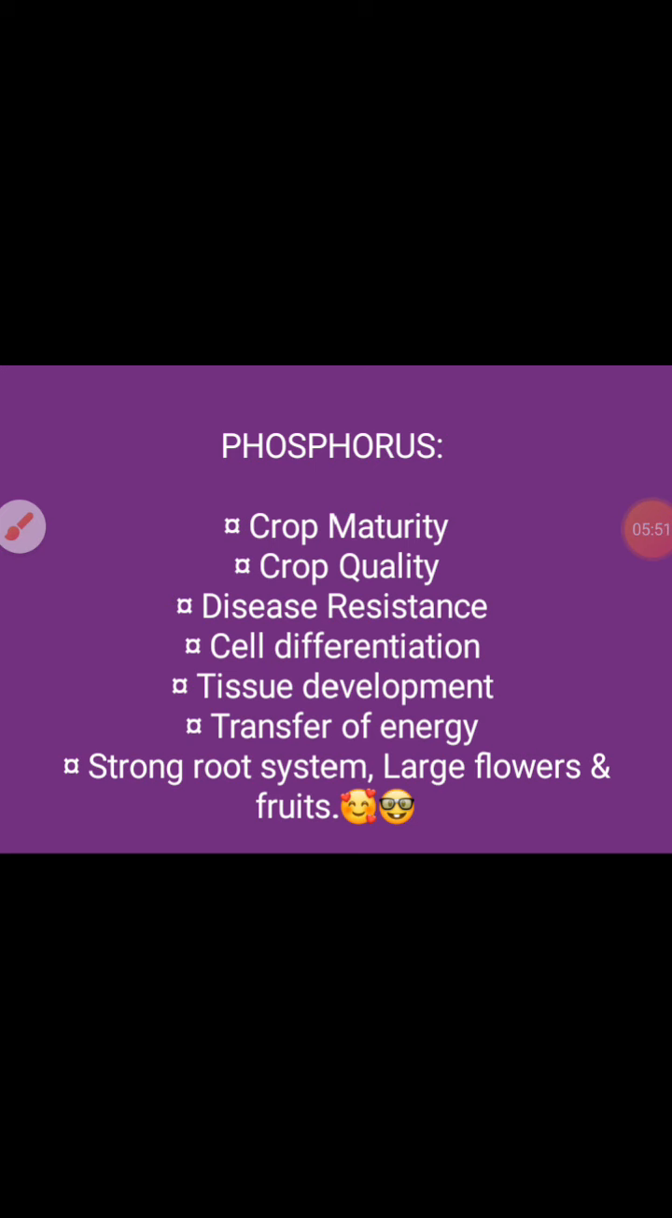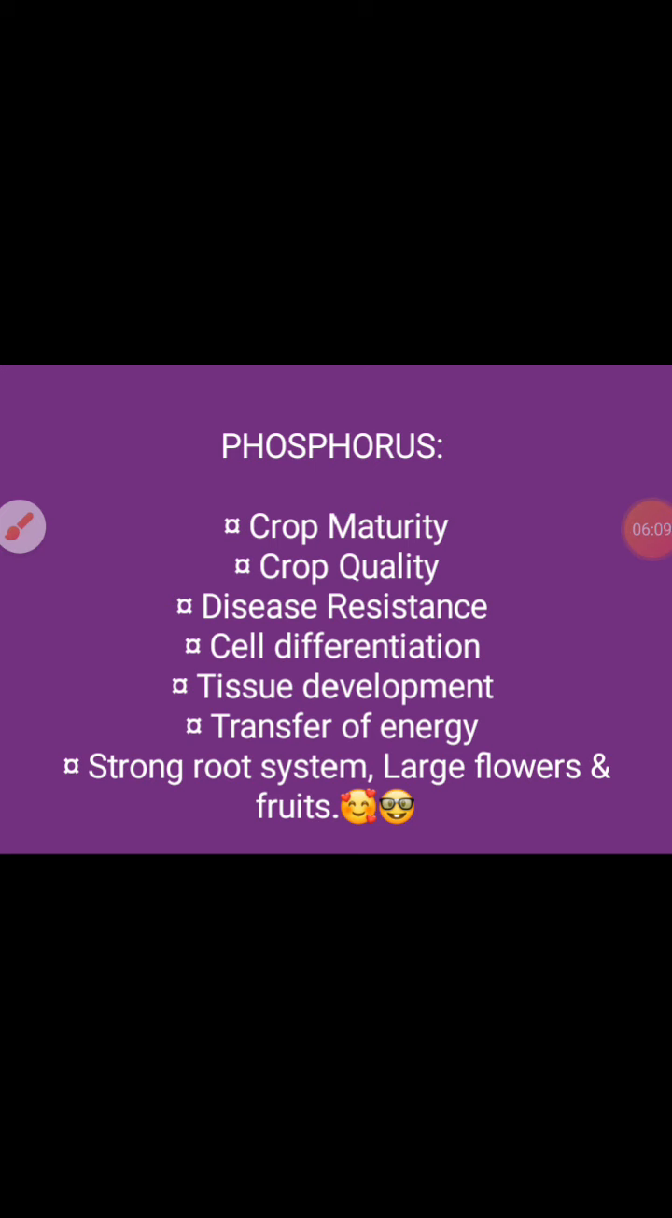Point number 1, you should remember that natural and agricultural soil lack phosphorus. So soil doesn't have phosphorus at all. Point number 2, it has to be supplied as a fertilizer. Okay, so natural soil will not have phosphorus. That's why you have to supply it in the form of fertilizer.